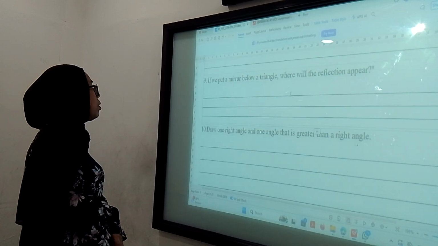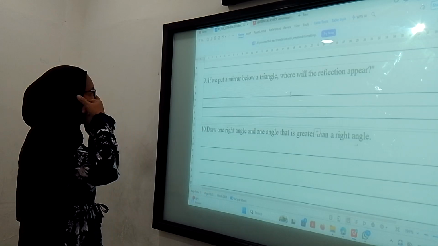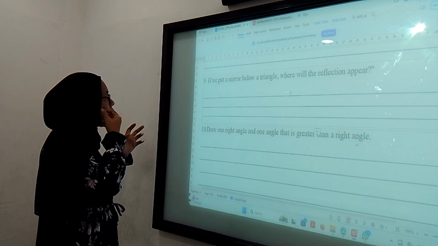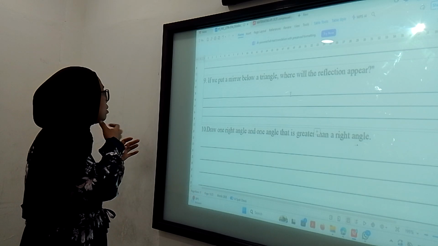When we put a mirror below a triangle, where will the reflection appear? So the reflection will appear below the triangle.